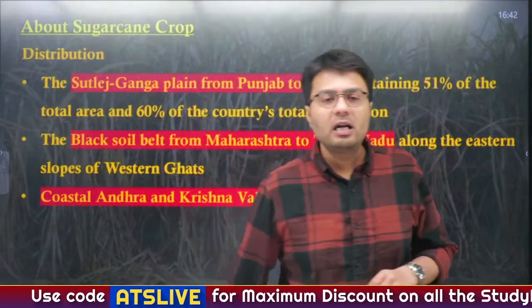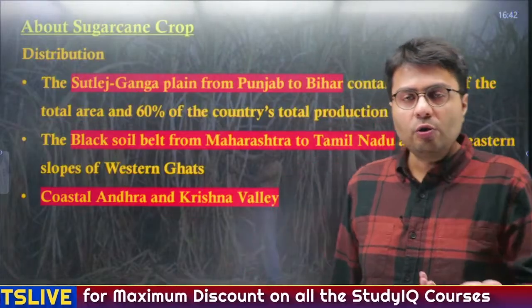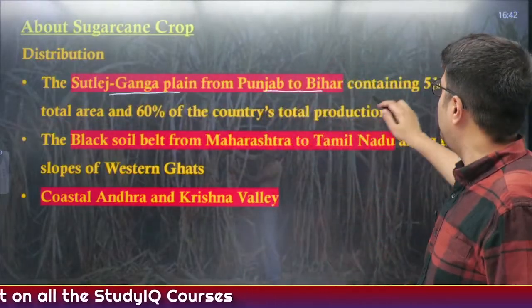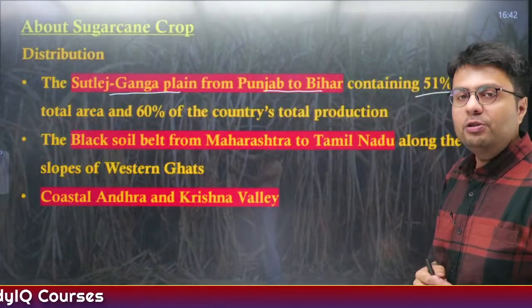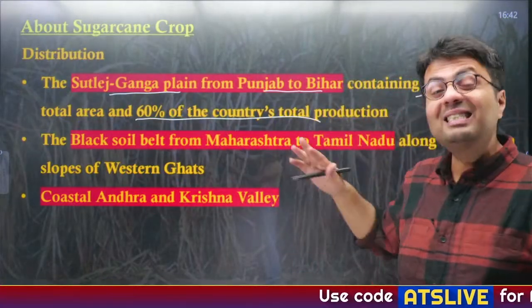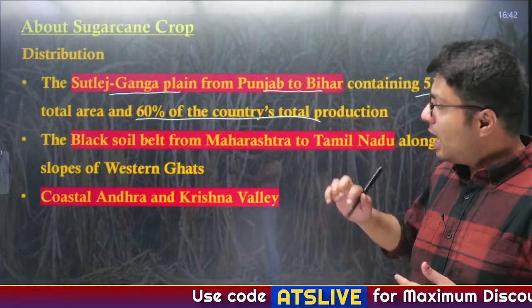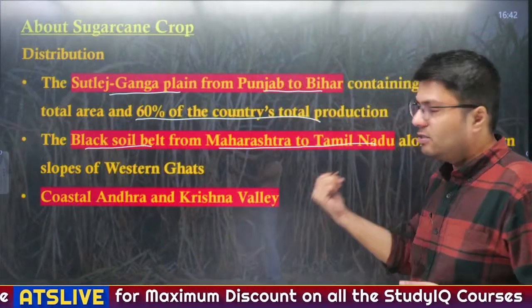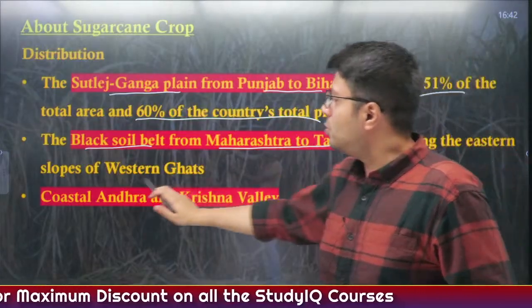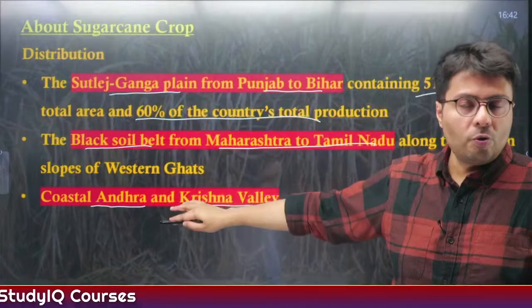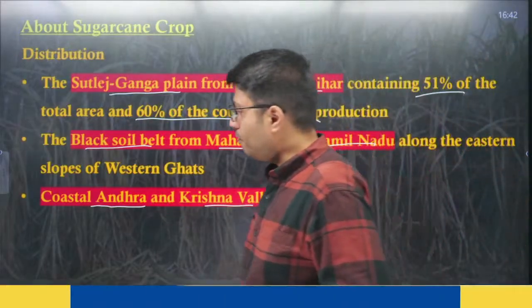Now, which are areas where we see large growth of sugarcane? This is the Satluj Ganga plain, which stretches from Punjab to Bihar. This contains 51% of the total gross cropped area for sugarcane, and it is responsible for 60% of India's production. Other areas include the black soil belt from Maharashtra to Tamil Nadu along the eastern slopes of the Western Ghats, and also the coastal region of Andhra and Krishna Valley. So these are the major growers of sugarcane in India.